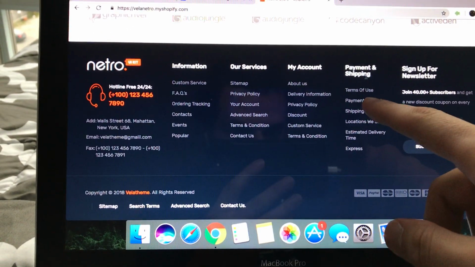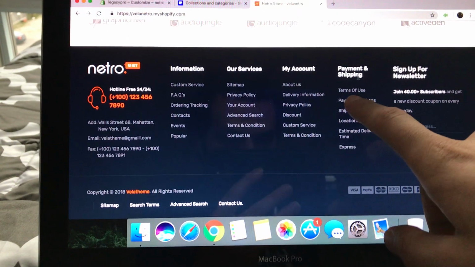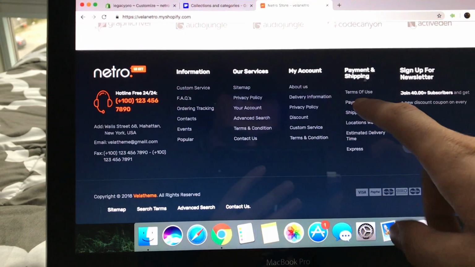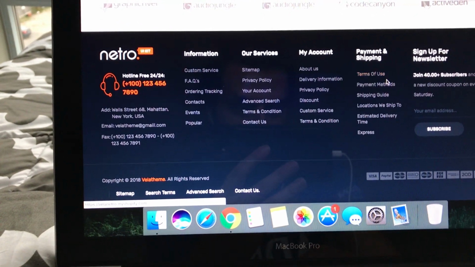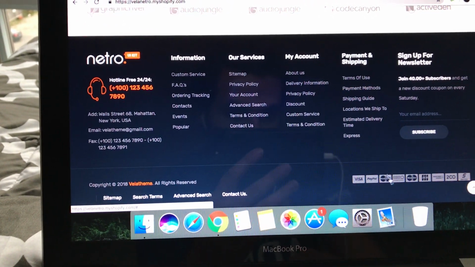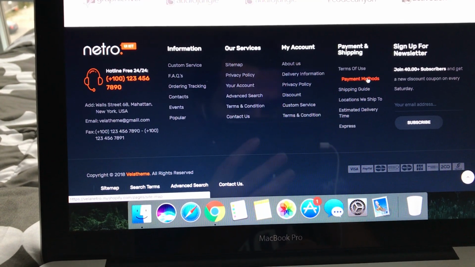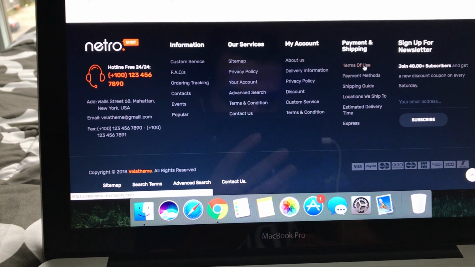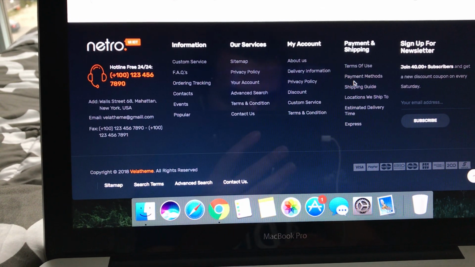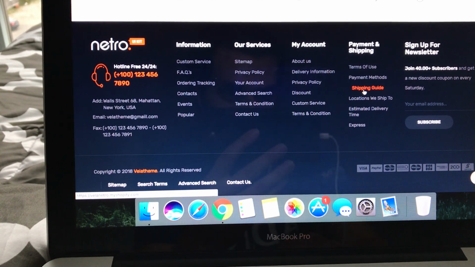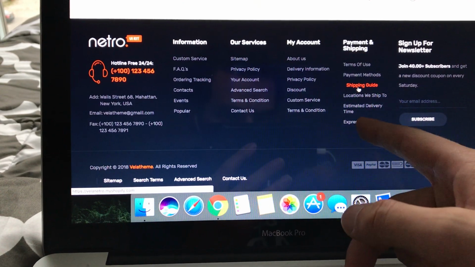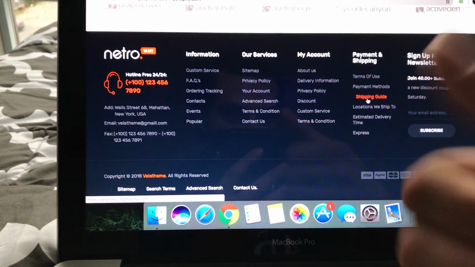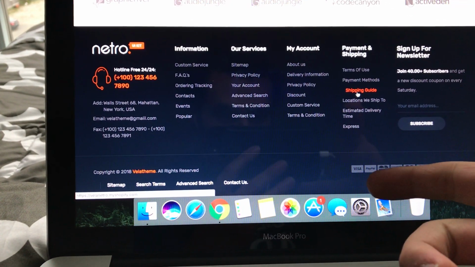terms of use, I don't know about that. Maybe you can create that as well, but I don't really know what that has. Payment methods, obviously it's already right here, so I don't think that should be here. Shipping guide, I think delivery information should be over here, but who knows, right? Shipping guide, if you think any of these should actually be here, create that page, let me know, and I will tell you if you need to create it or not.